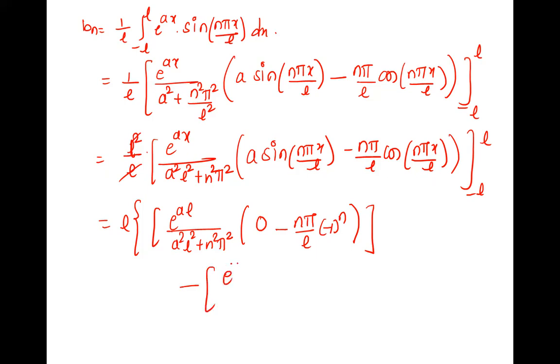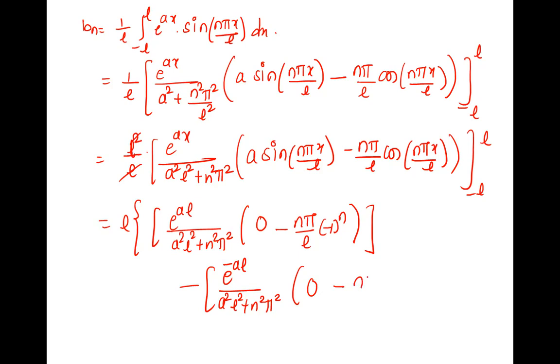X is minus L, e raised to minus AL into. If it is minus L here, L L cancel. Sine of minus n pi, what is that? Minus sin n pi is equal to 0. Right, minus of sin n pi, but sin n pi is 0, so 0 into anything is 0.